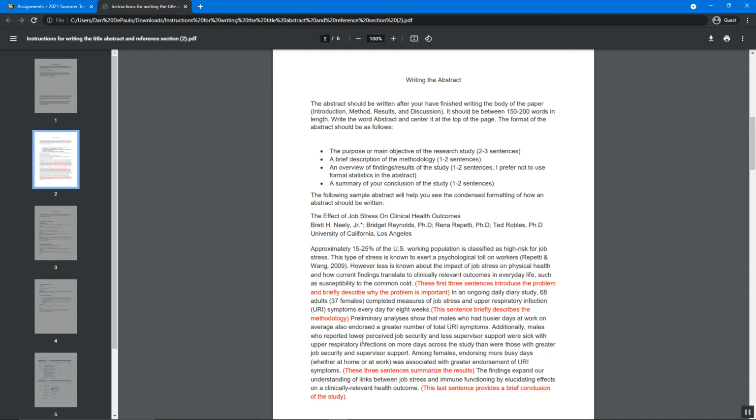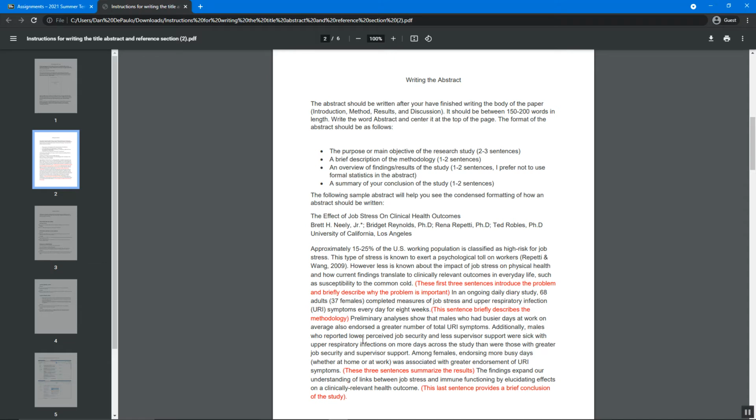The first 2 or 3 sentences of your abstract should be about the purpose or main objective of the research study. So that should be from the beginning of your introduction. That's the purpose and the main objective of the study we're doing, right? That's 2 to 3 sentences. Then after that, a brief description of the methodology, 1 or 2 sentences. So take that method section and summarize it in 1 or 2 sentences.